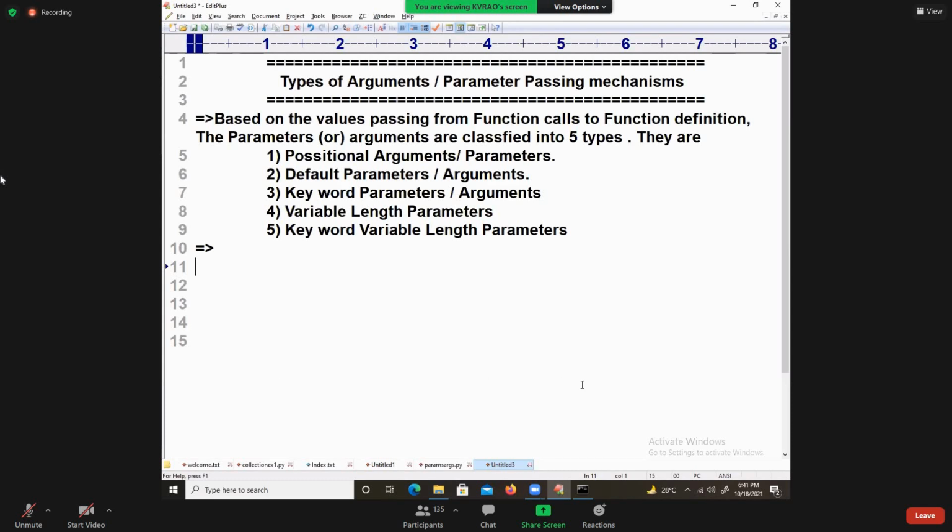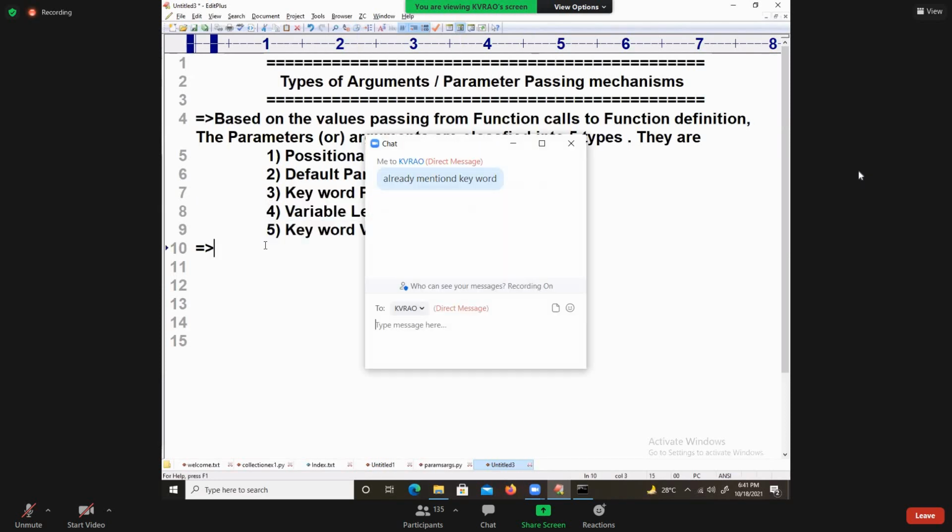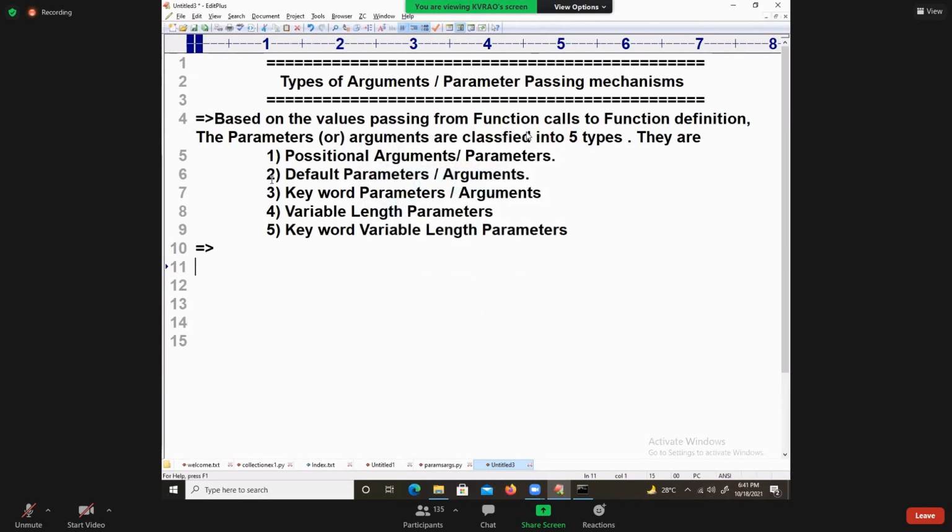Hassan Ali, keyword is already mentioned here. Keyword variable length is a combination of it. The third is different, the fourth is different, the fifth is the combination of the third and fourth. Okay, right. So let us start with how many argument passing mechanisms or parameter passing mechanisms there are. Five mechanisms are available.